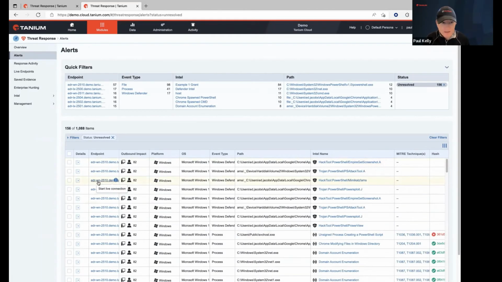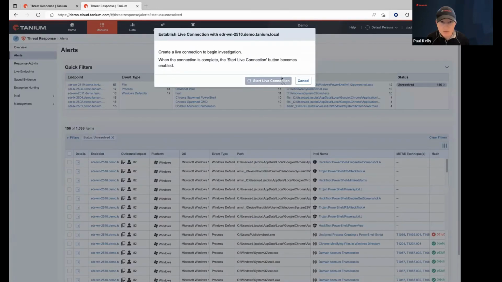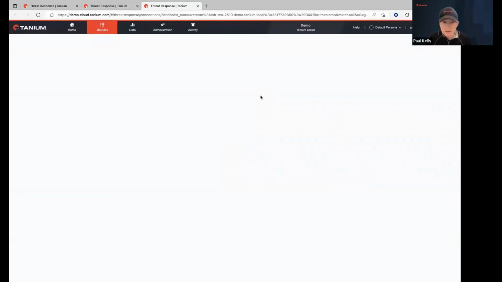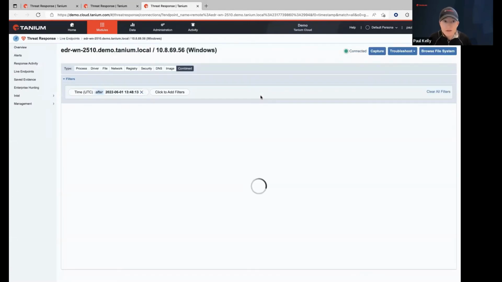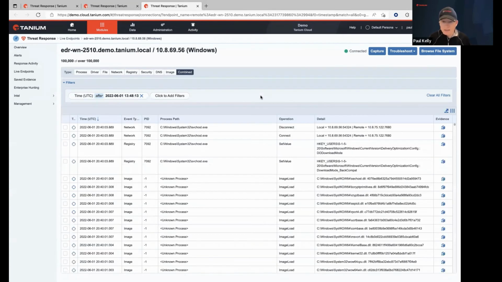So working on this host here, I want to actually show you one thing, and we'll spend a little bit more time on this next time. An analyst has the ability to initiate a live connection as if they were actually at this user's console. And this gives you the ability to then do a live investigation, right? So if this is something where it is actively running, you could actually observe the activity in real time here.